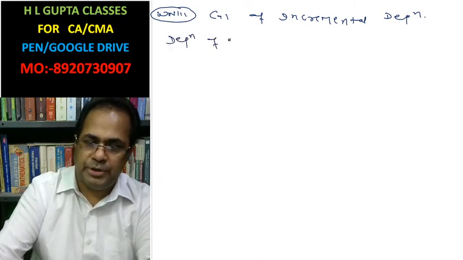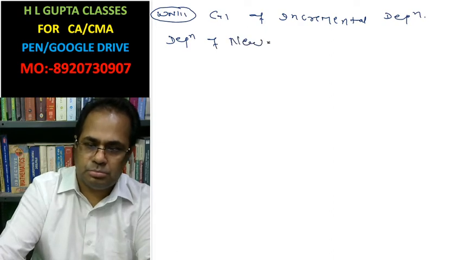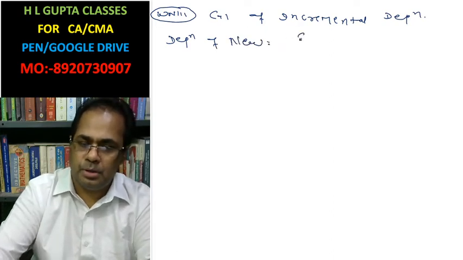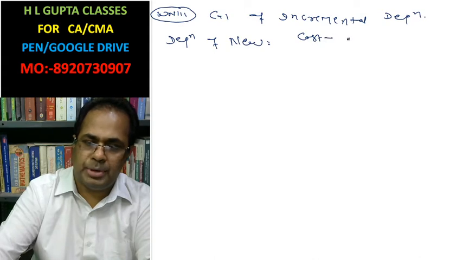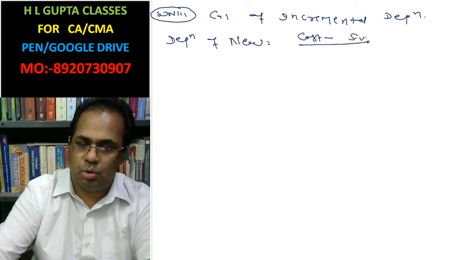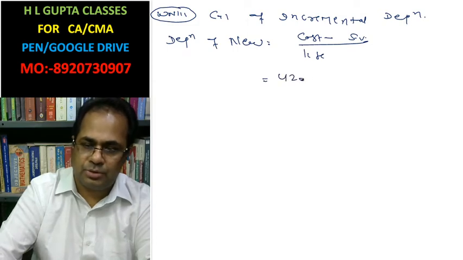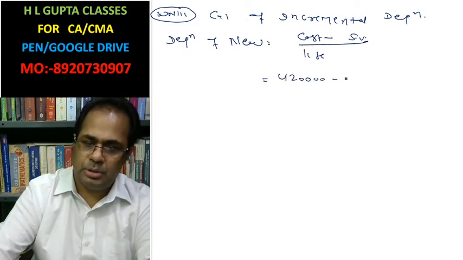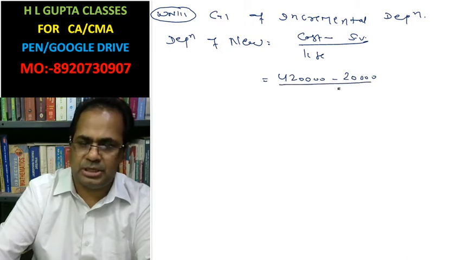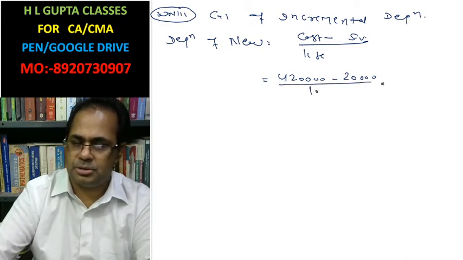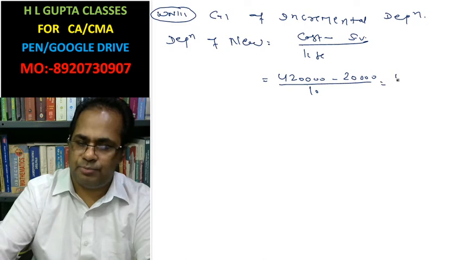Depreciation of new: cost minus scrap value over life. 4,20,000 minus the 20,000 scrap value. Life is considered as 10 years. That is 40,000.